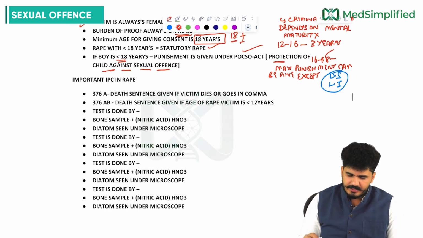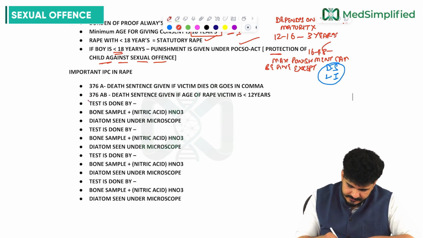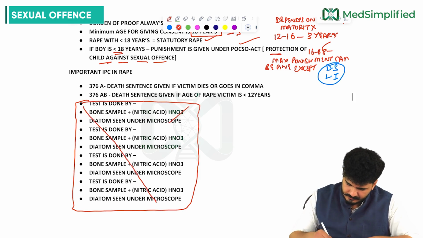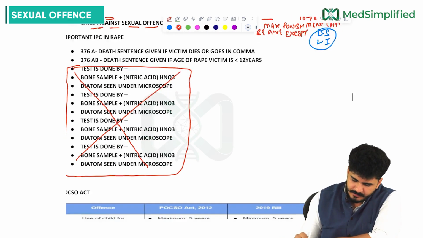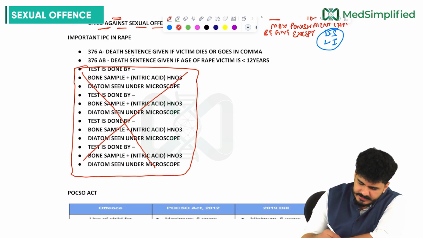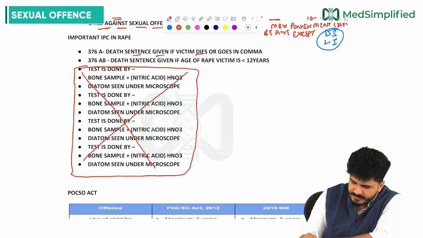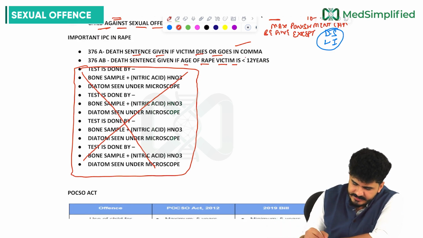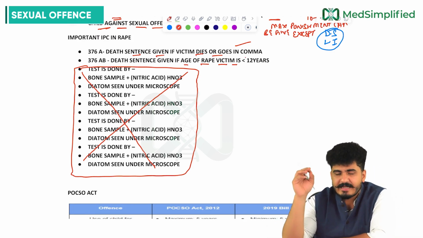Now, important IPC sections in rape, we have discussed 376 A, B, C, D, E. A death sentence is given if the victim dies or goes into coma. 376AB is death sentence given if the age of the victim is less than 12 years.